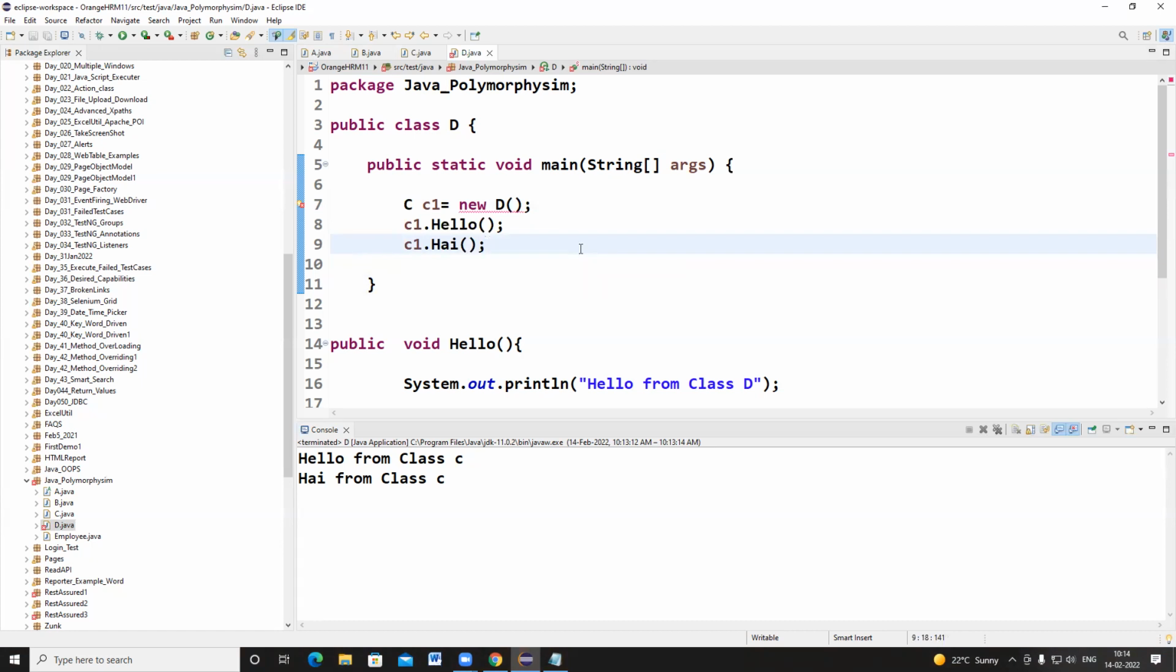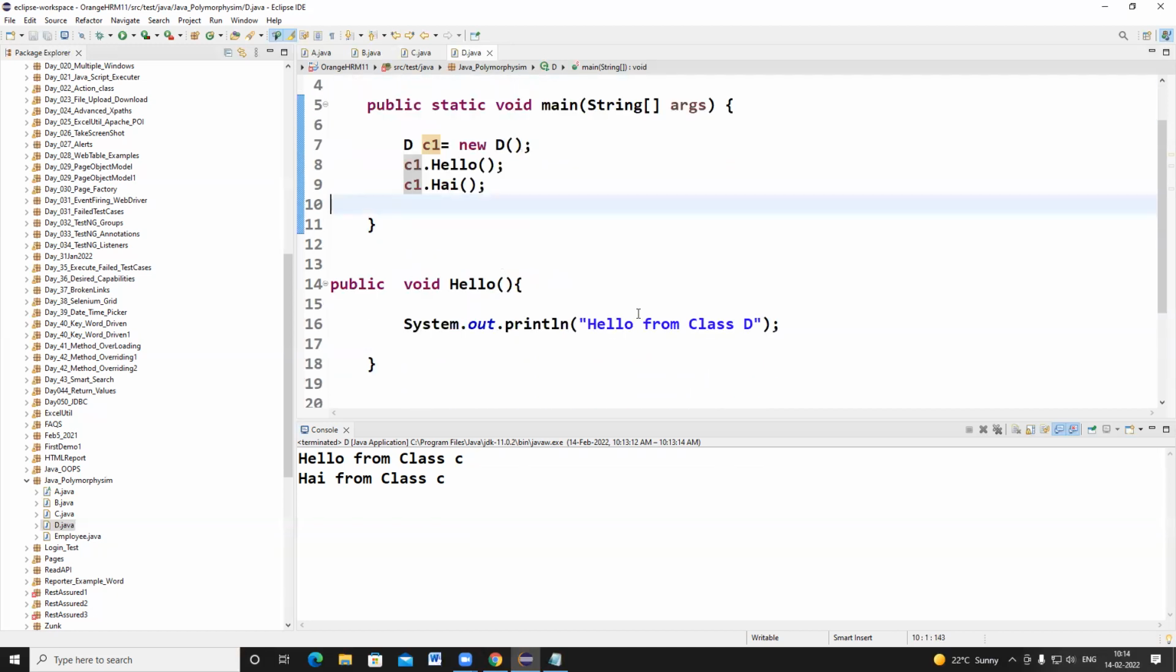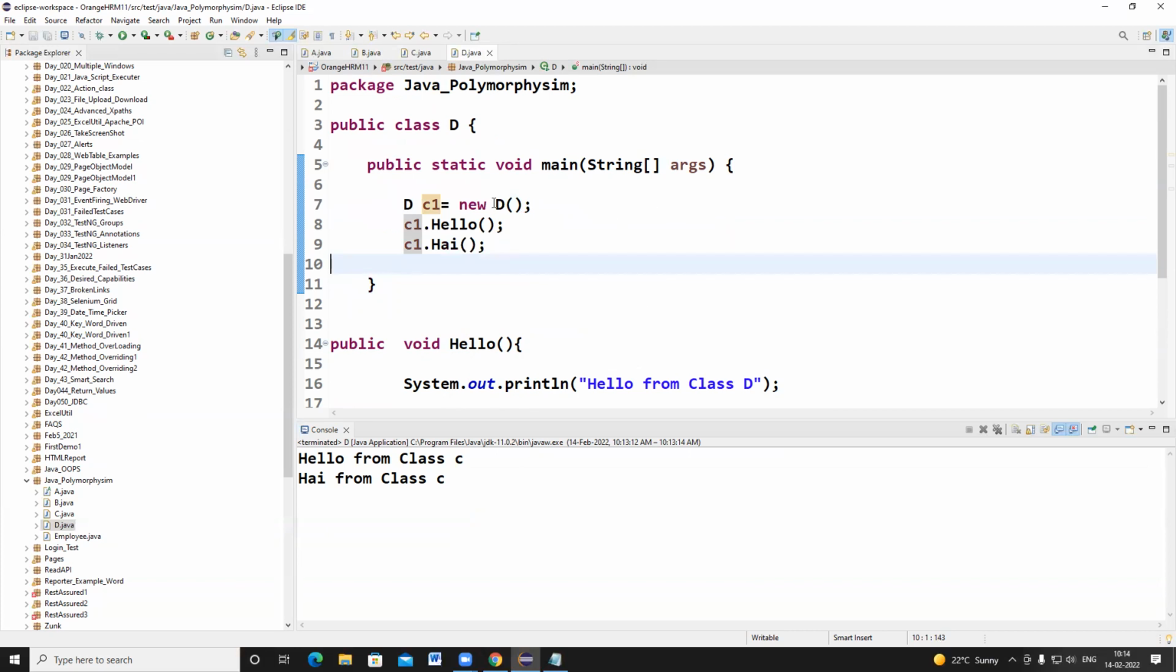Understood? C class methods are not implemented in class D here, we have not implemented anything, so in this case we cannot write it. But if I want to write D C1 is equal to new D(), and execute this program, what lines of code will be executed? Hello from class D and hi from class D will be executed because these methods are referring from class D. Okay, so is everyone clear on these points?